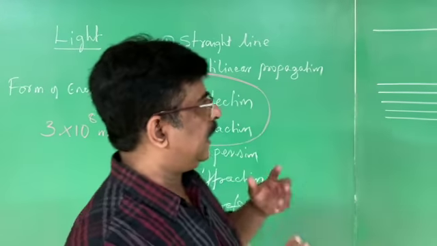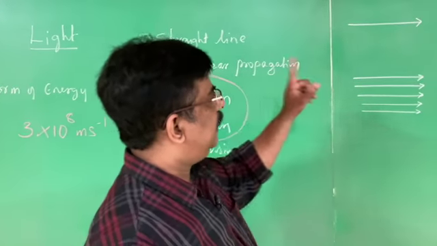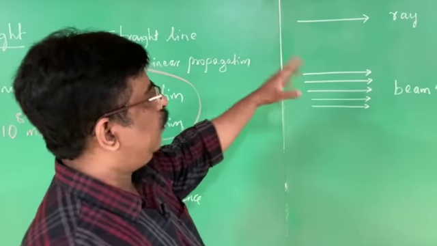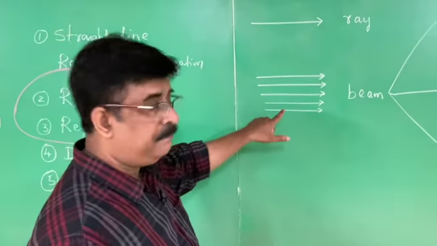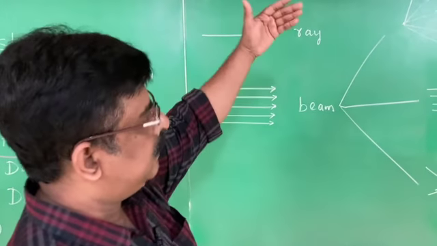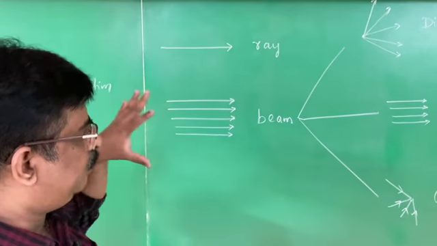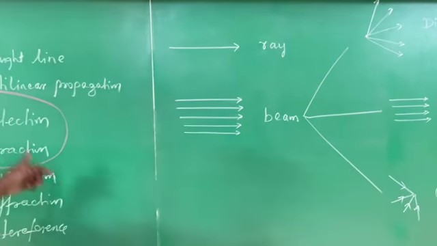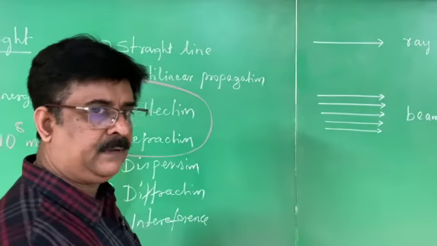Whenever I mention light, I always mention a light ray. A light ray means a single line with an arrowhead. The arrow represents the direction of propagation of light. A collection of rays becomes a beam. Light beams are classified as divergent beam, parallel beam and convergent beam. These are the basics we have to understand before learning the reflection and refraction of light.